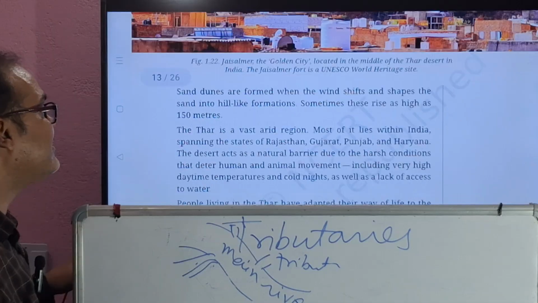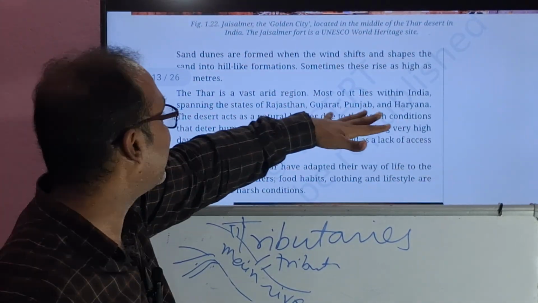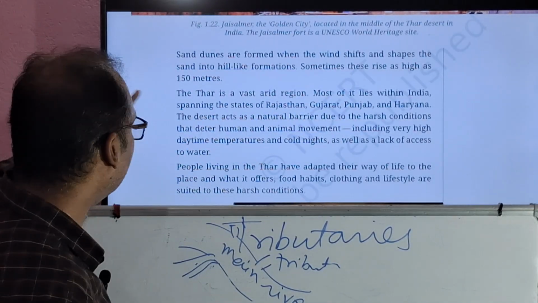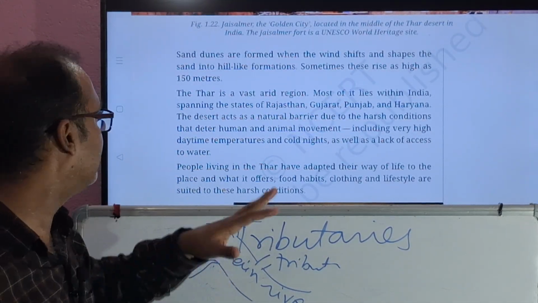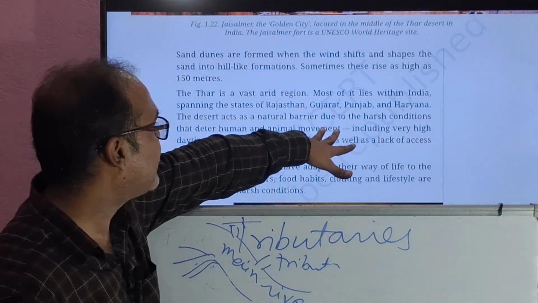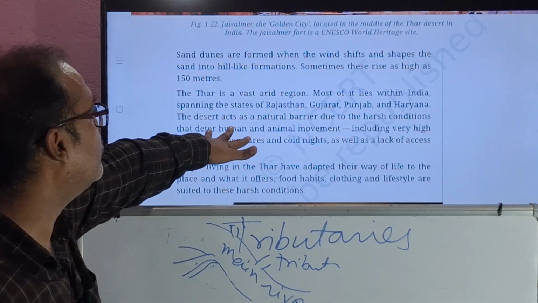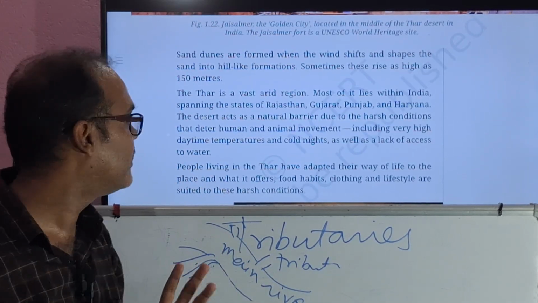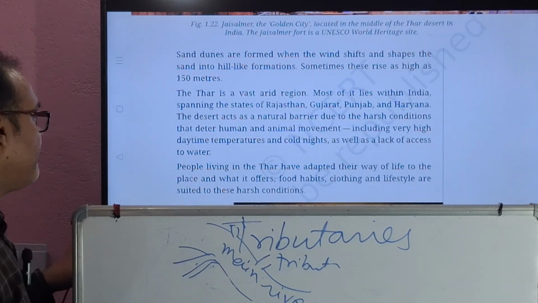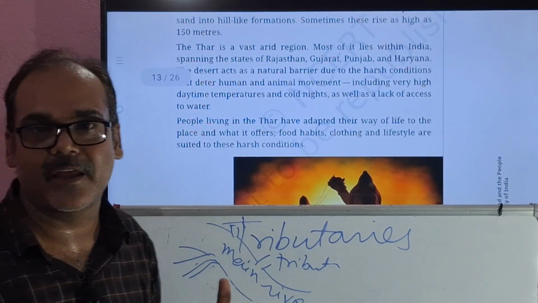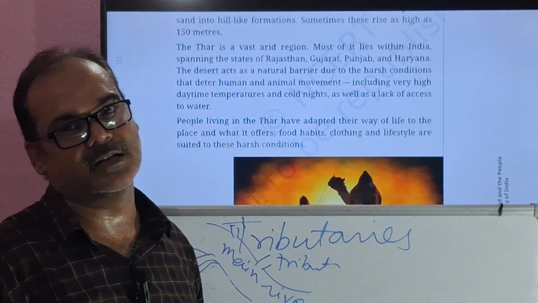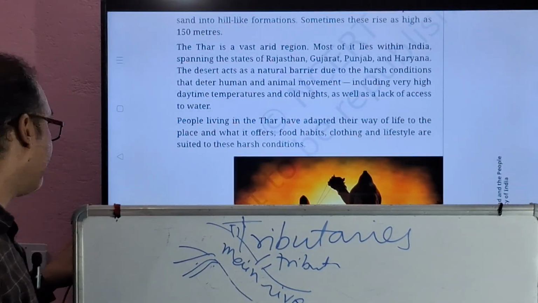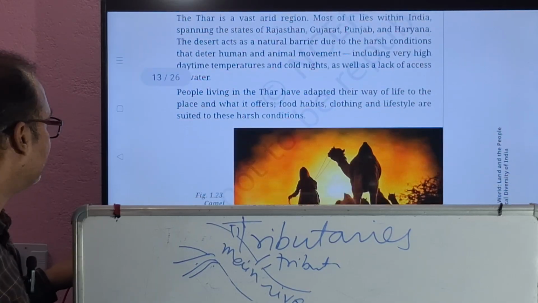The Thar is a vast arid region. Most of it lies within India and it covers the areas of Rajasthan, Gujarat, Punjab and Haryana, and it acts as a natural barrier. The desert acts as a natural barrier due to harsh conditions that deter human and animal movement. It has very high temperatures during the day and it is very cold during the night. People living in the Thar Desert have adapted their way of life. It is very difficult to survive in the Thar Desert. It's too hot during the day, too cold during the night, right? They have their different food style, clothing, everything, right?